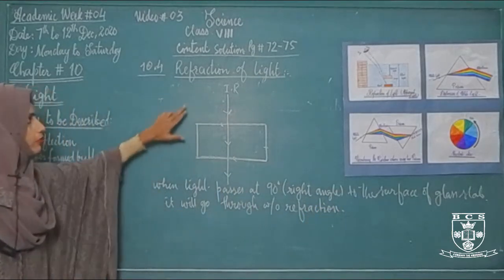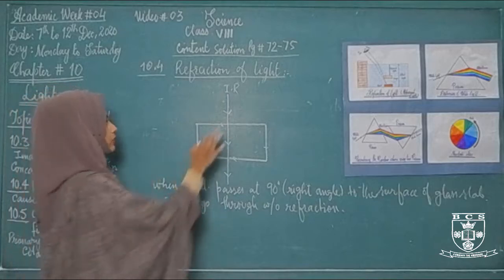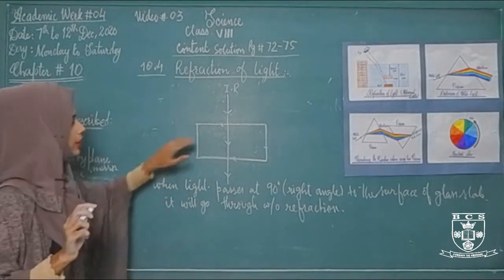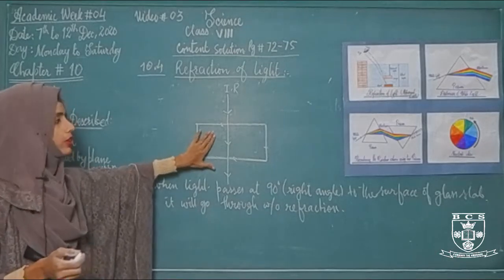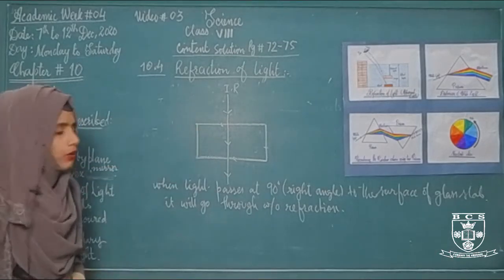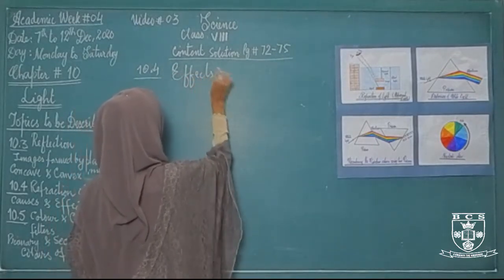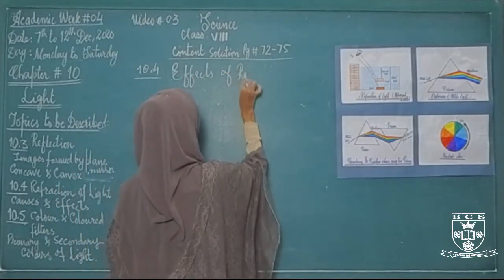When the incident ray strikes a glass slab at a 90-degree angle, it will pass through the glass slab without any bending. Effects of refraction of light.